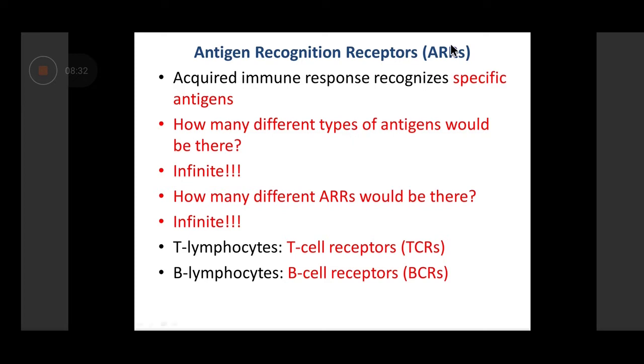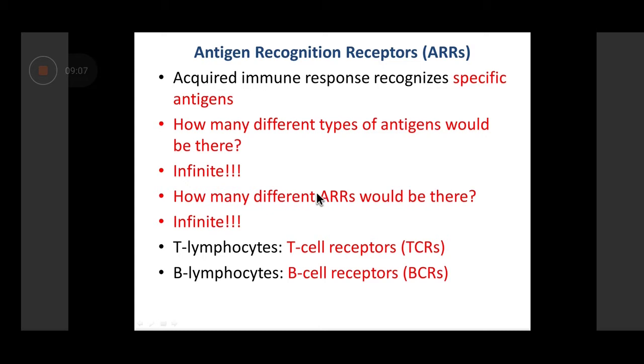There are two main cells of our acquired immune response, the T lymphocytes and B lymphocytes. T lymphocytes have on their surface a receptor called the T cell receptor, in short referred to as TCR, which recognizes the antigen. Similarly, the B lymphocyte has on its surface an antigen recognition receptor, which is referred to as the B cell receptor, or BCR. Both of these collectively are referred to as antigen recognition receptors.